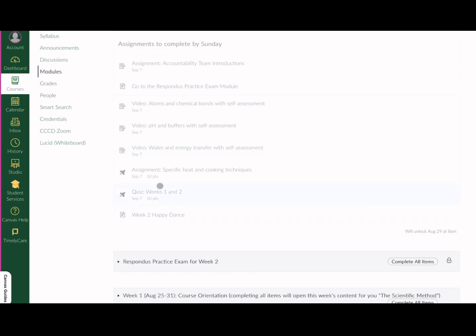We see here in week 2, we'll be doing something on specific heat. We have our end of the week quiz always, and then a wrap-up item. So do pay attention. The items that have points associated with them do have due dates, and it's always by 11:59 p.m. on the date that you see listed here.